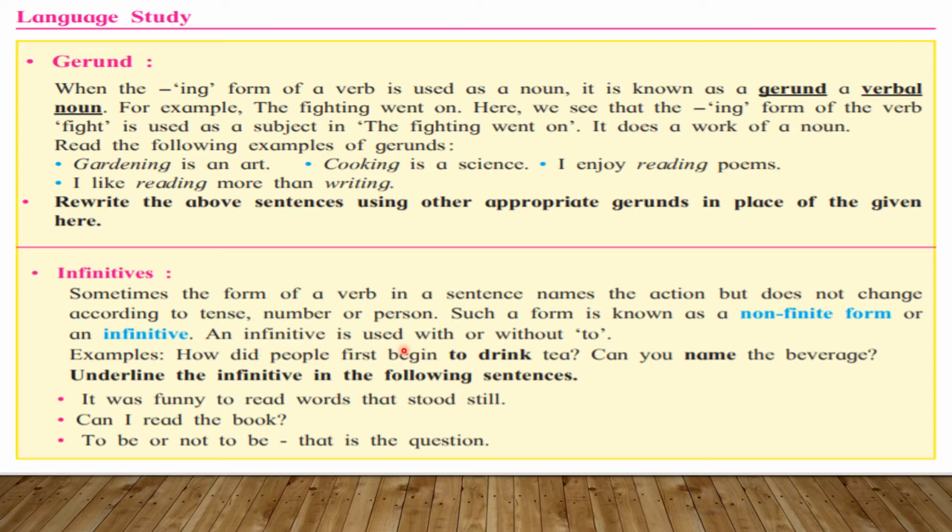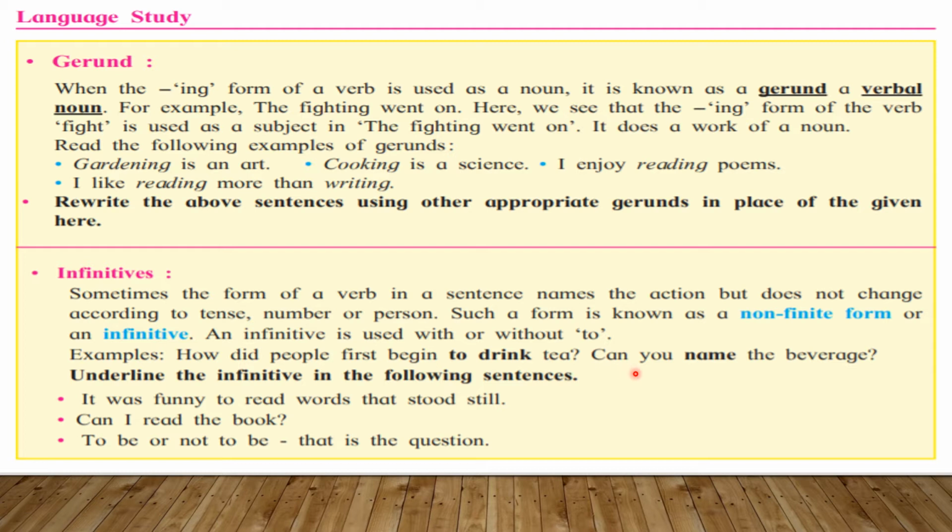An infinitive is used with and without to, यानी इसका इस्तेमाल जो है वो टू या टू के बिना भी किया जाता है. For example, how did people first begin to drink tea? यानी इस सेंटेंस में आप जो देख रहे हैं ड्रिंक टू ड्रिंक, it is our non-finite form of the verb or infinitive. Why? Because to plus verb you are observing here. Sometimes it is used without to also.